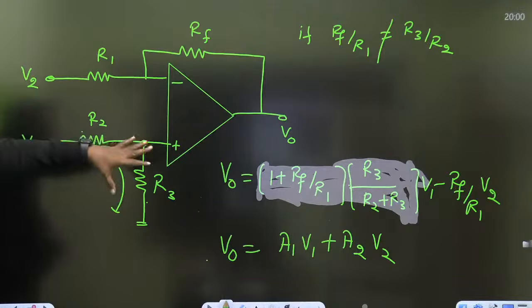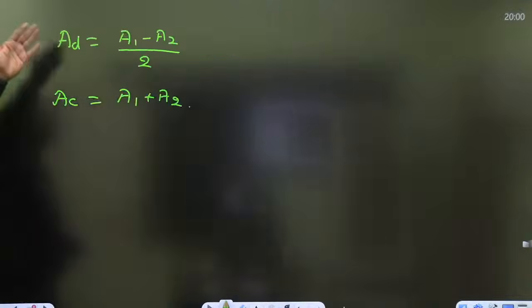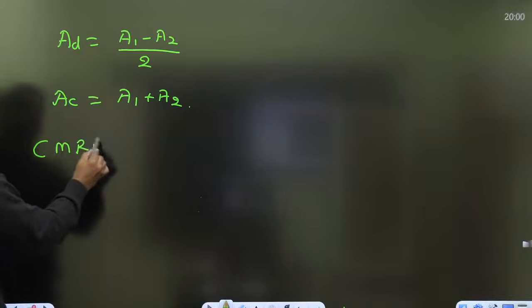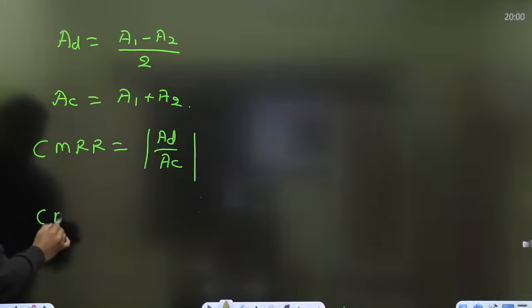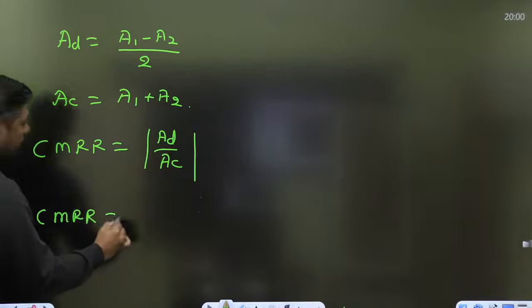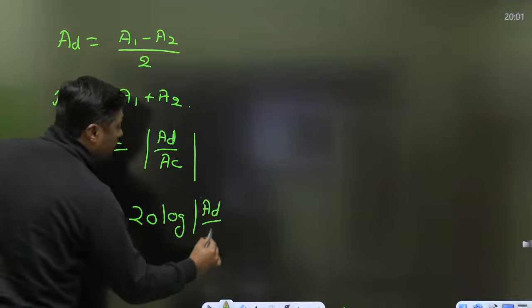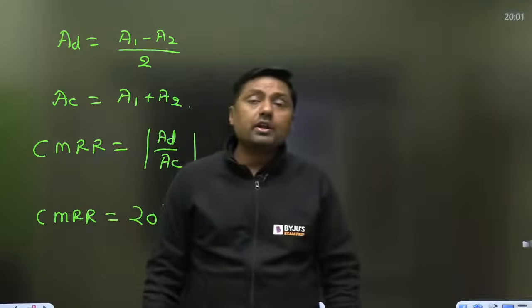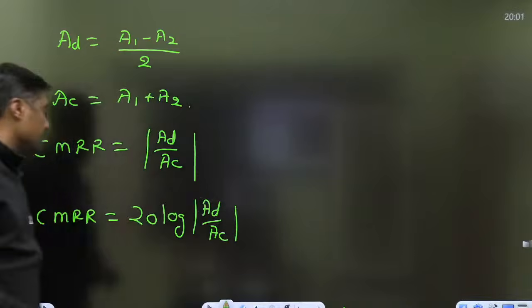First of all, write down the formula, get the value of A1, get the value of A2, then by using this, get the value of AD and AC, then you can find the CMRR, which is mod of AD by AC. And if the CMRR is asked in dB, then it is 20 log of AD by AC, log base 10, not natural log, as some students use. Then you will get the right answer.